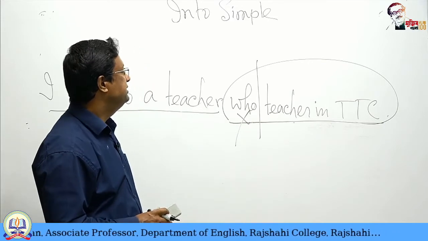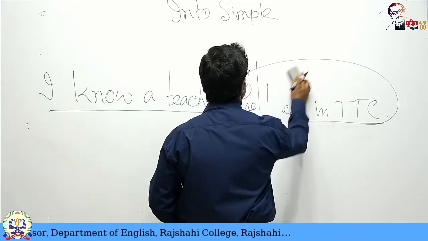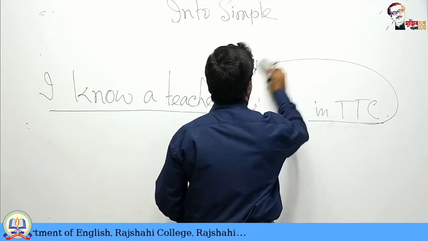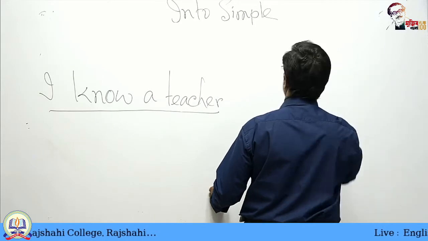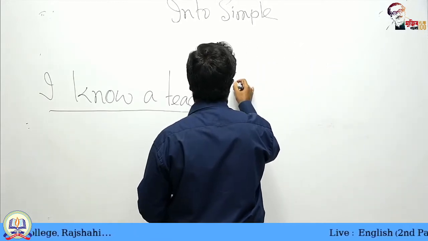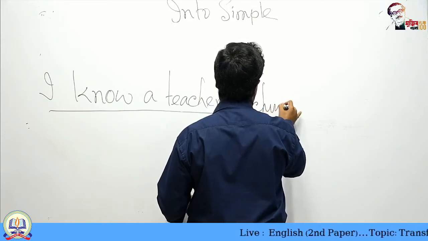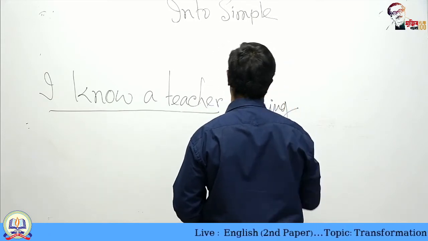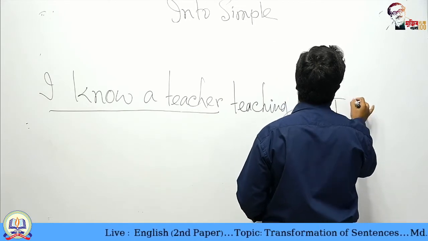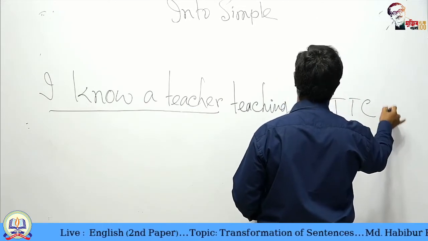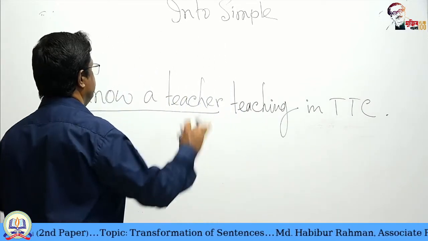So, teaching. The main verb is teach. I know a teacher teaching in TTC.